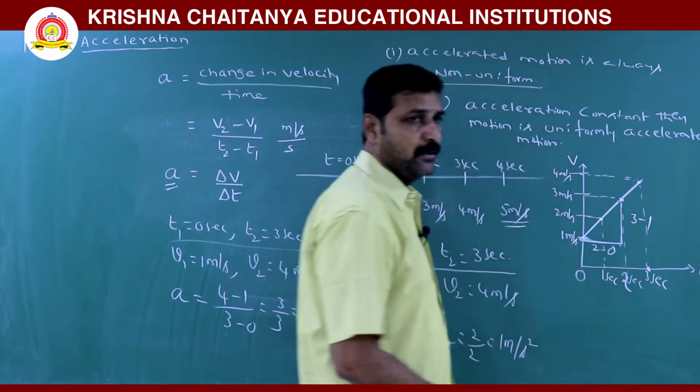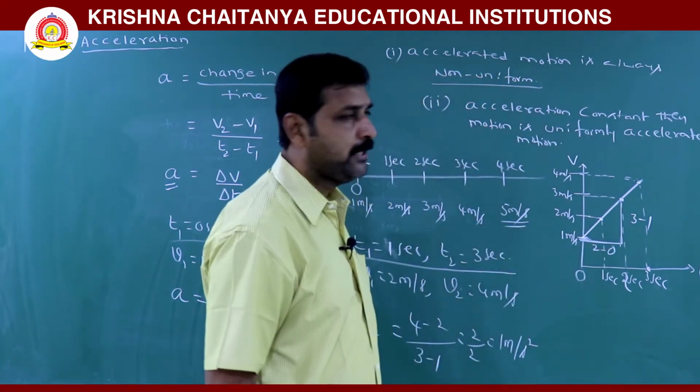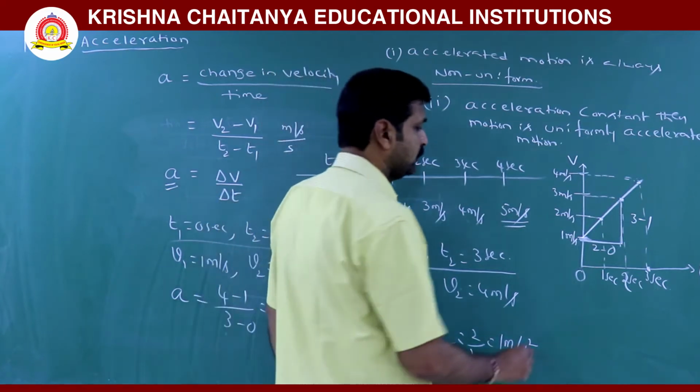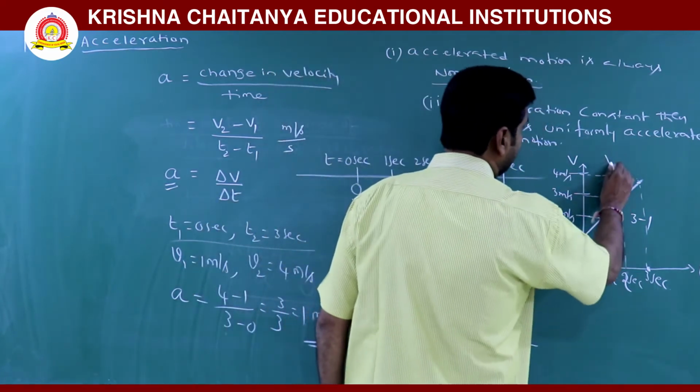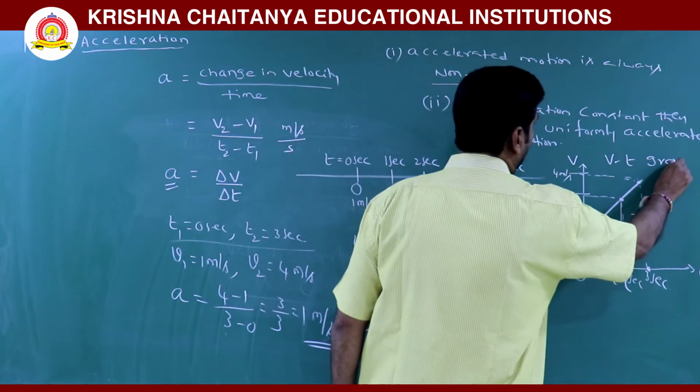Now the slope is y2 minus y1 by x2 minus x1. So here, this is VT graph.